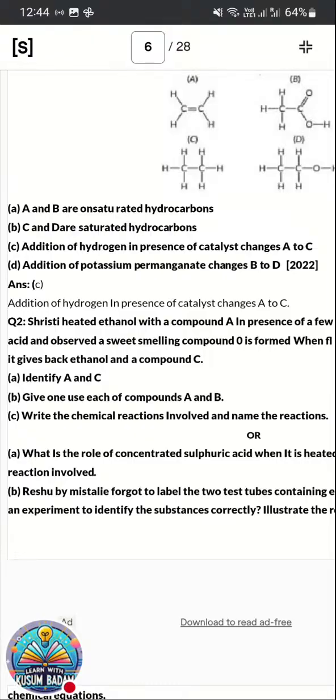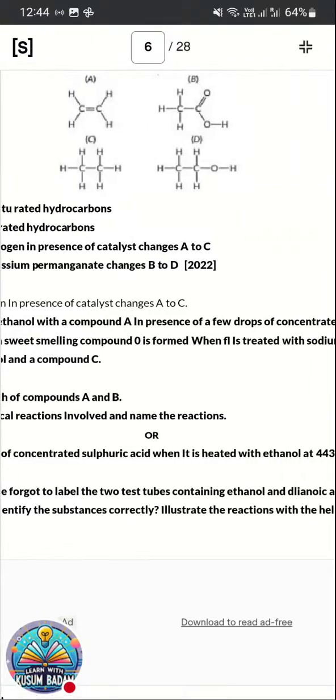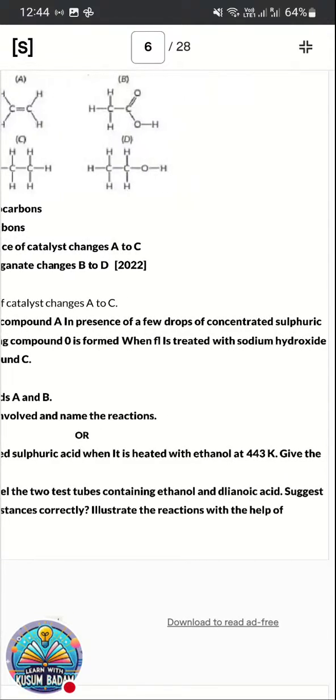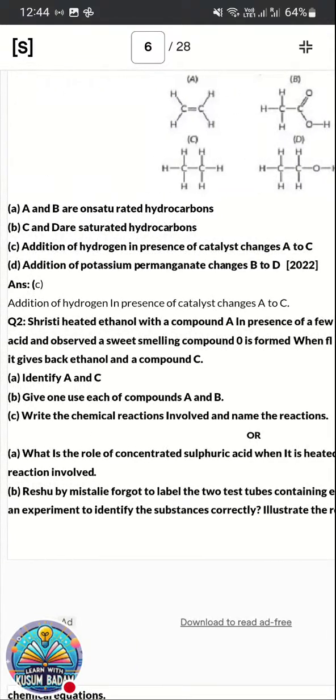Esterification reaction. When treated with sodium hydroxide, it gives back ethanol and compound C. So here both the combined reactions are being asked, esterification and saponification. Next one. Here we need to identify A and C, along with that the chemical reaction should be given.